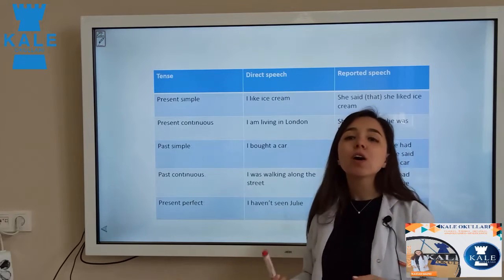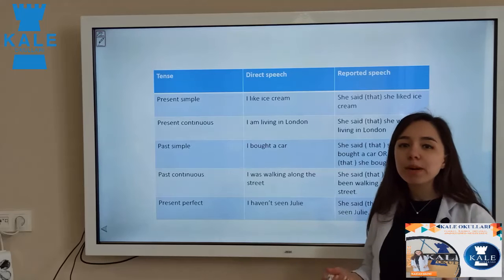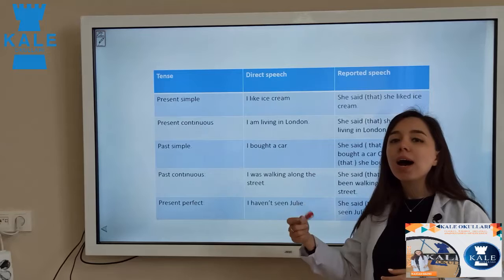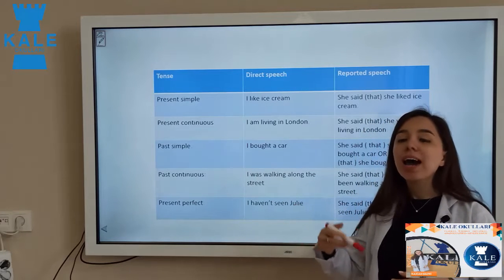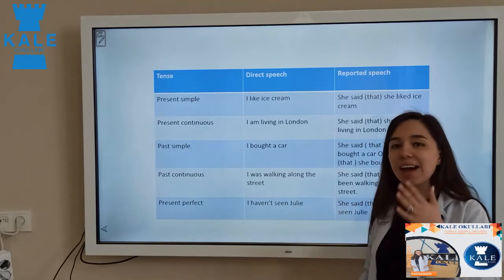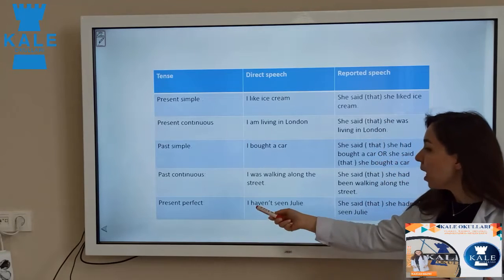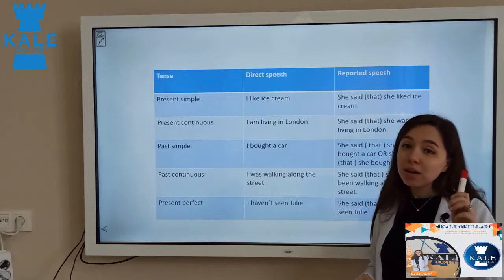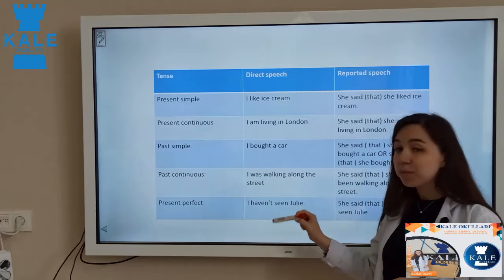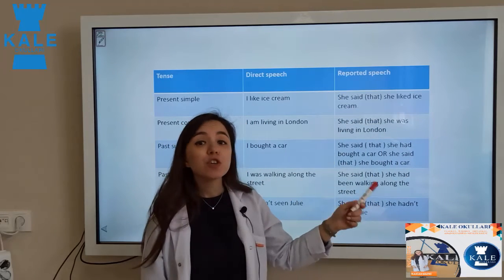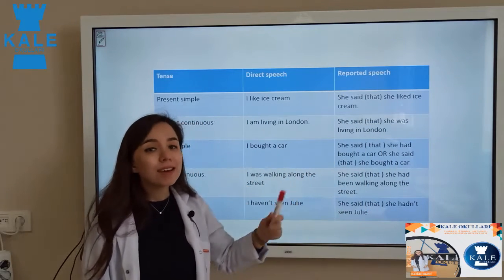And present perfect. How can we make present perfect? Do you remember? Have or has plus past participle again. For example, I have walked. Yes, I have bought. I have done. This is present perfect. Have, has plus past participle. I haven't seen Julie. Here our sentence is present perfect. Yes, present perfect, but in negative form. So for the reported speech also we need to write in negative form too.